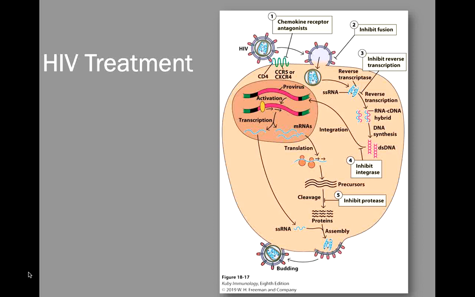Whereas the pro-inflammatory cytokines induce greater expression of the chemokine receptors on the cell surface, making the cells more susceptible to viral entry. HIV-1 infection of T cells with certain strains of viruses leads to formation of giant cells, which are called syncytia. These are formed by fusion of a group of cells caused by the interaction of the viral envelope protein GP120, which is on the surface of the infected cells, with CD4 and co-receptors on the surface of the other cells.